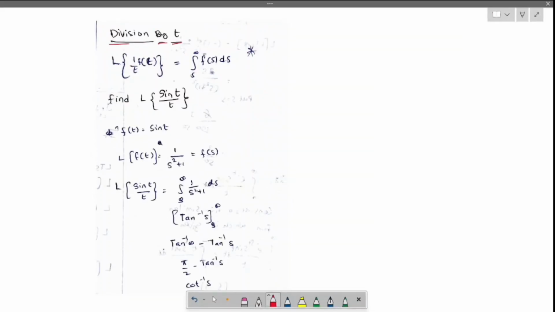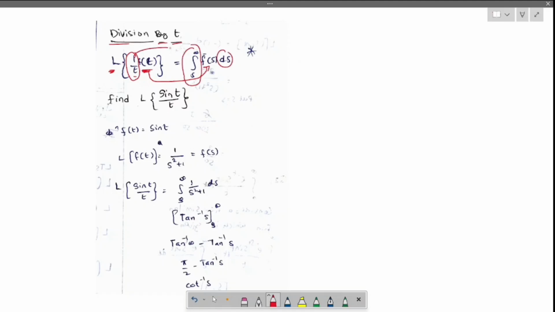Division by t in Laplace. So f of t, when it is divided by t, when we consider it as a Laplace, let us see what will be. For the f of t, we will get f of s. So here 1 by t is considered as integration from s to infinity, ds.